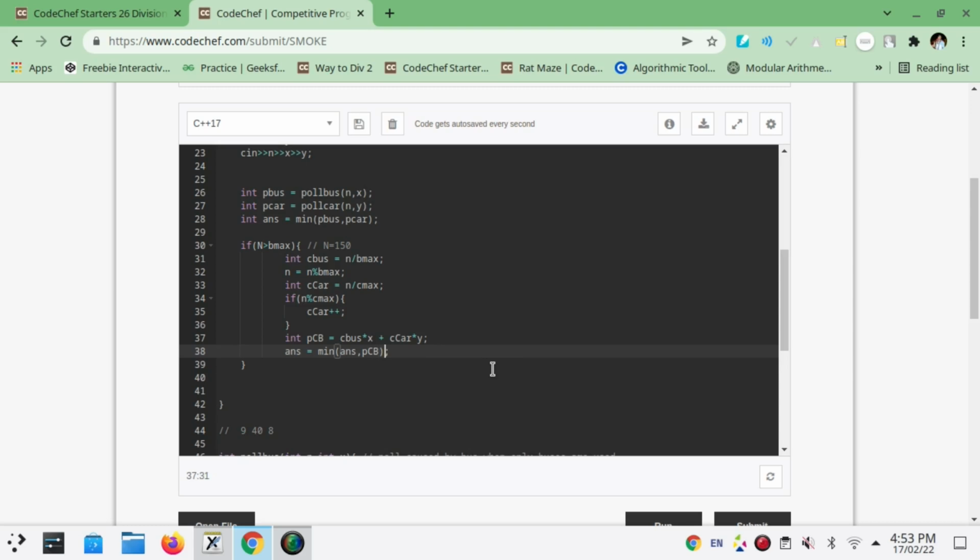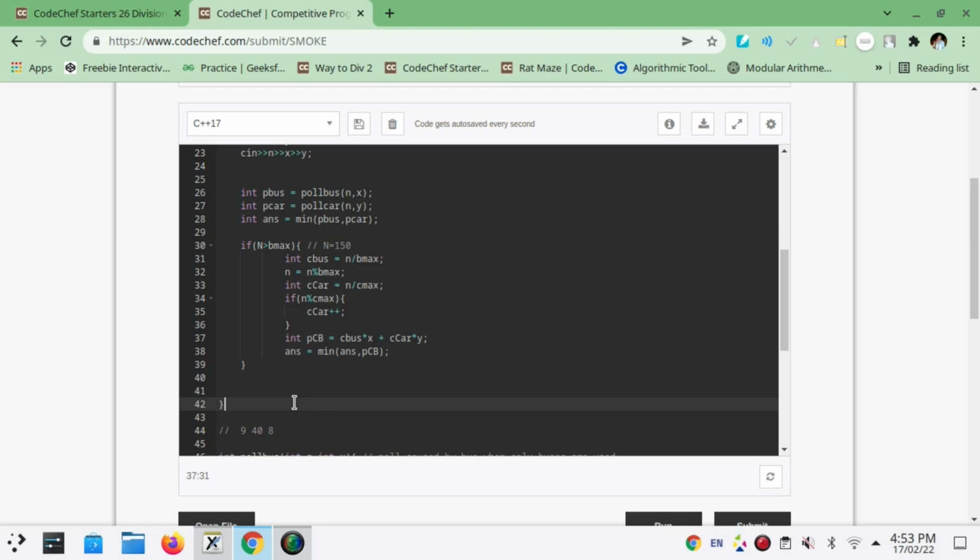The min function cannot take 3 arguments, so we compare these 2 arguments and update our answer, and now that minimum is compared with this PCB. Ultimately we are comparing the minimum of these 3.